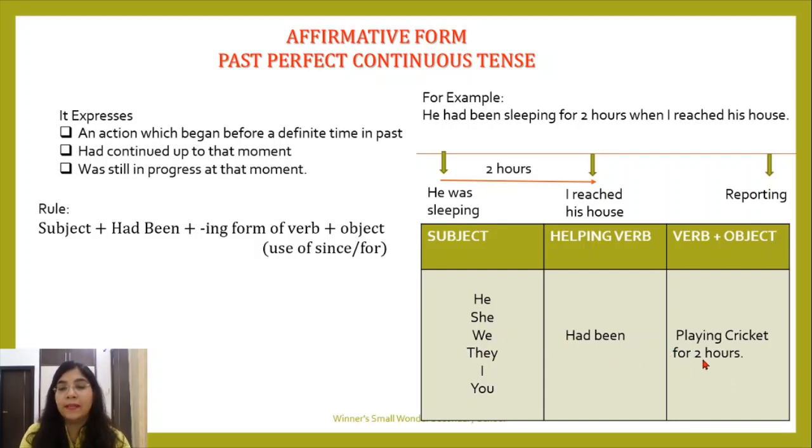We had been playing cricket for 2 hours. They had been playing cricket for 2 hours. I had been playing cricket for 2 hours. You had been playing cricket for 2 hours. With all the subjects, we are going to use had been and the ing form of verb with object, which has since and for usage.